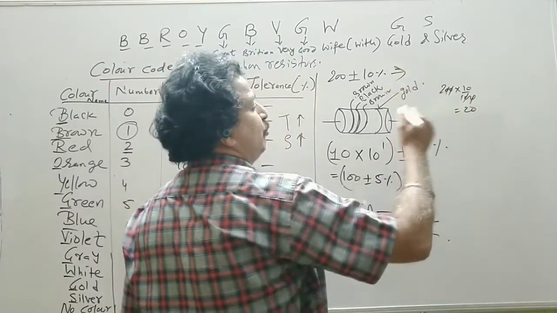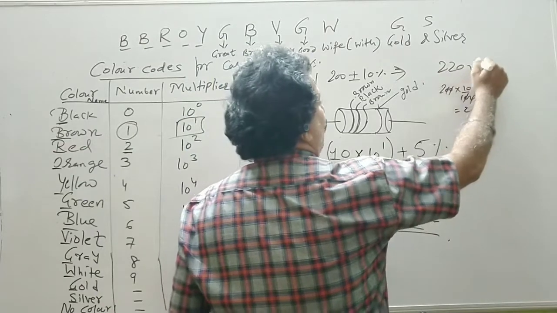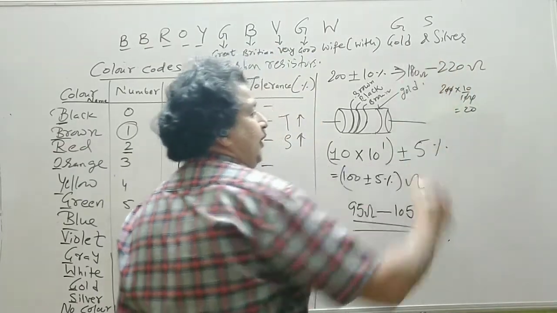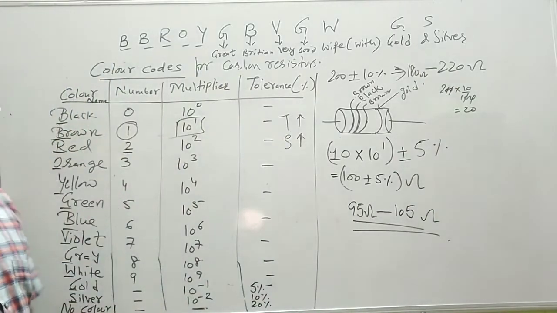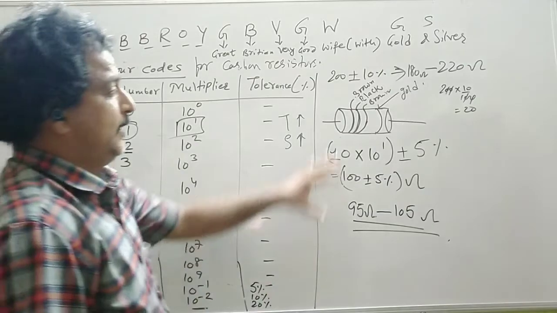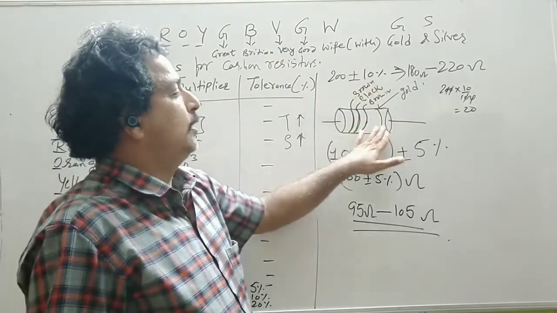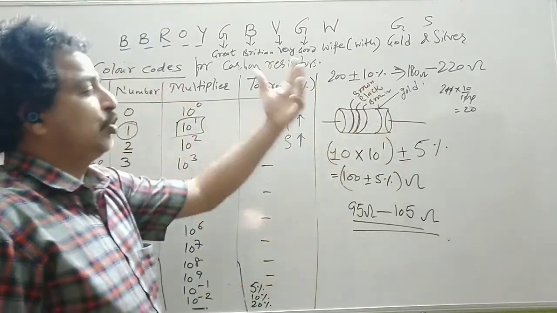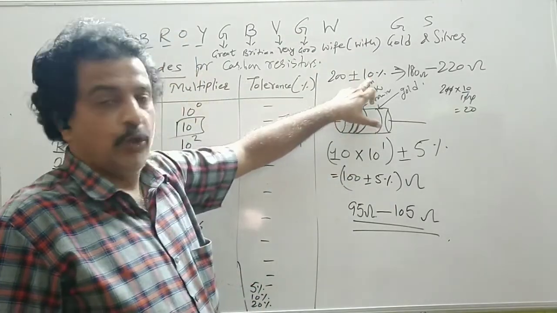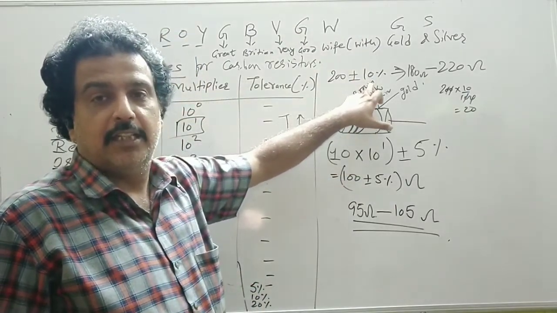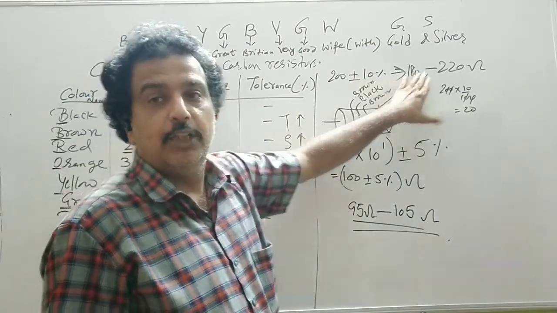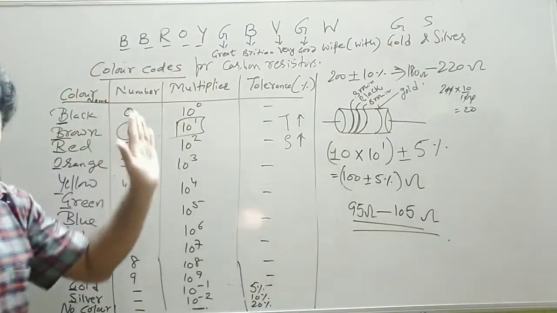So the maximum value will be 220 ohms, and the minimum should be 180 ohms. Also if you take a mean, you will get 200 ohms. So this is how the fourth band is the tolerance. If the fourth band is silver, this resistor can withstand resistance between 180 ohms and 220 ohms.